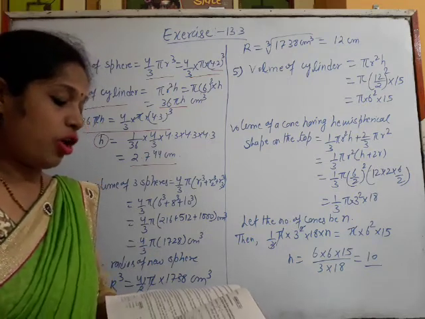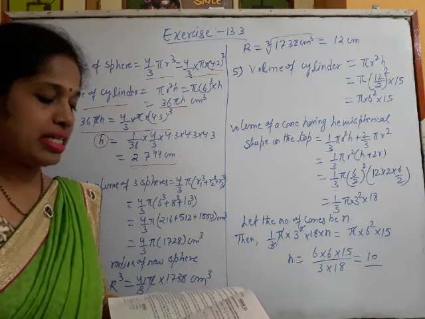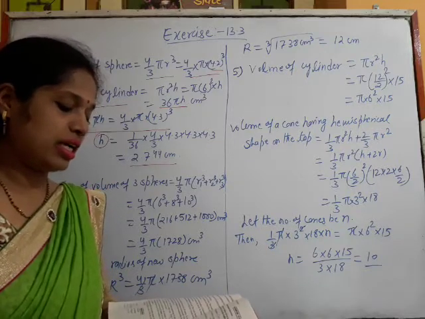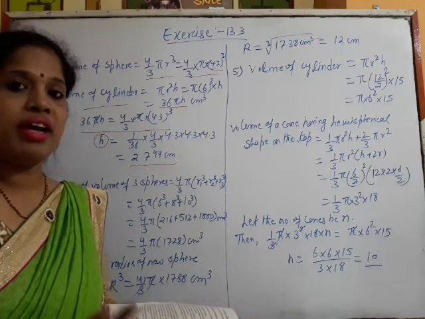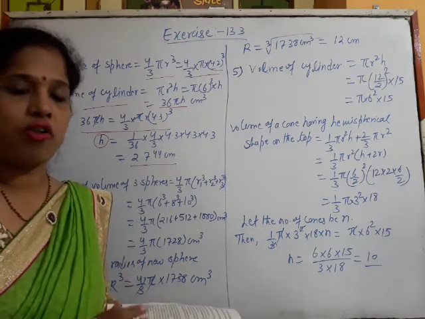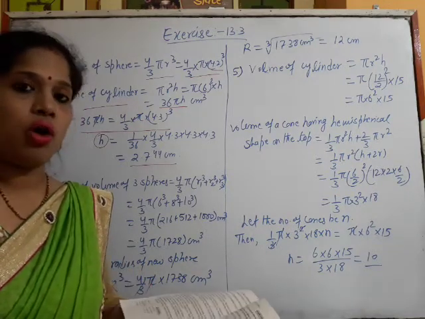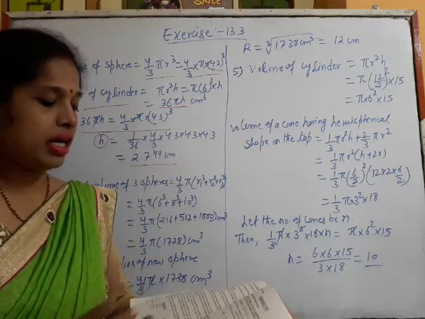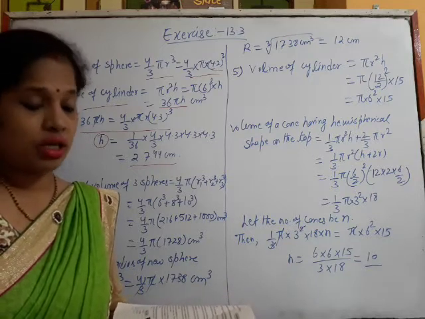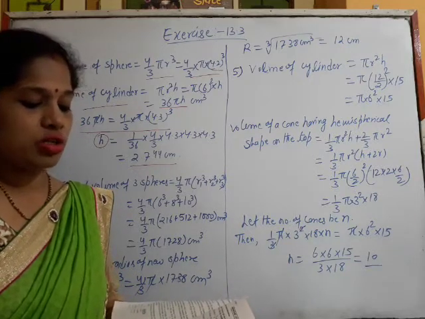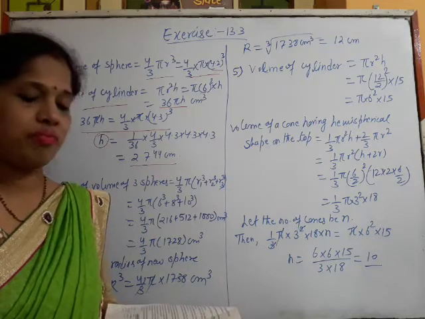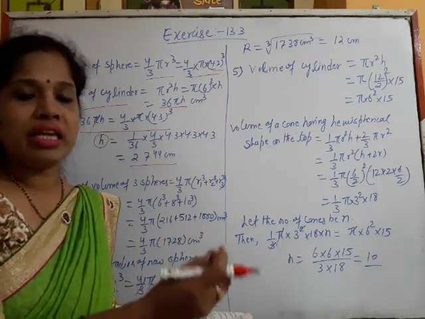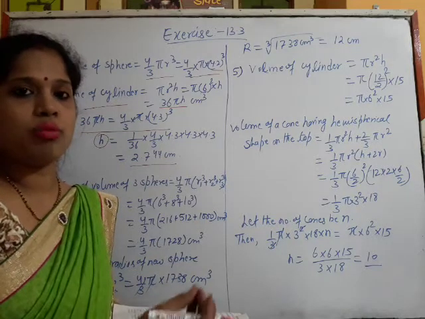Metallic spheres of radii 6 cm, 8 cm and 10 cm respectively are melted to form a single solid sphere. Now here we have 3 metallic spheres of different radii, and all those spheres have been melted to get one bigger, single solid sphere. So what will be the radius of that resulting sphere? Now again we have to add the volumes of all 3 metallic spheres and equate both the volumes.